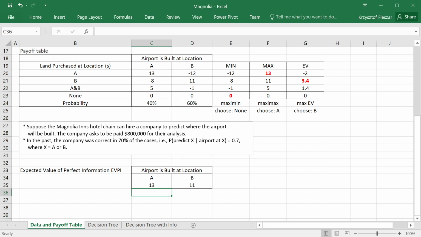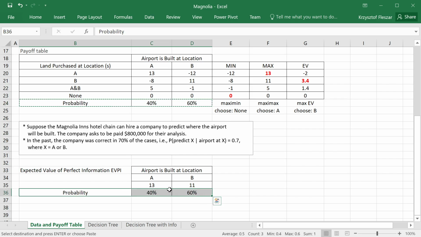So we have to commit to the value, which means we have to evaluate information before we obtain it. Now, what's the probability that the perfect information will tell us A or B? Well, we don't know any better than our prior probabilities. If the prior probability that the airport is at location A was 40%, the same probability is our best belief that perfect information will tell us it's going to be A.